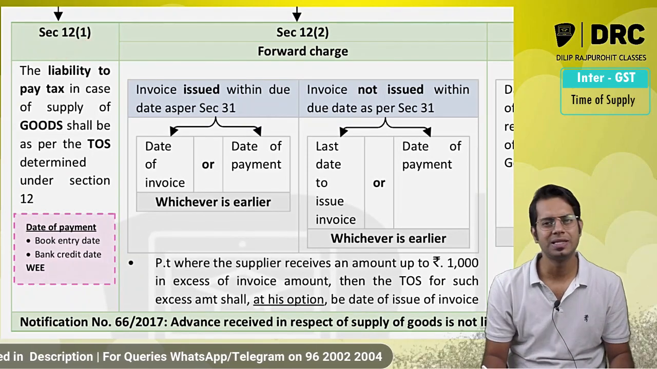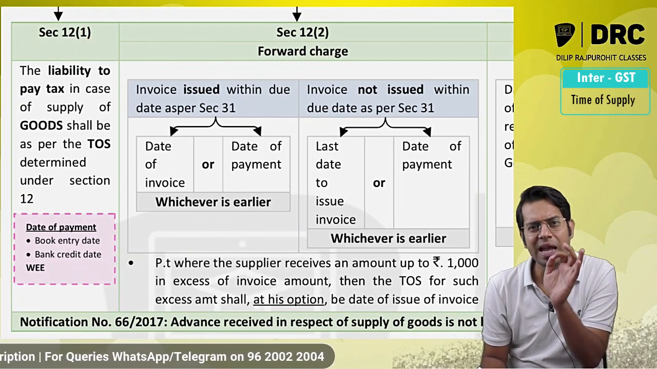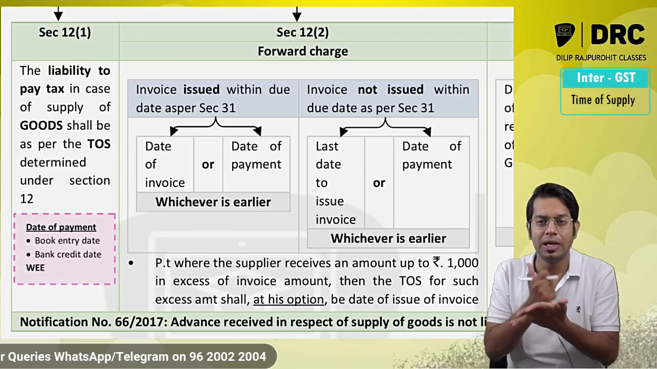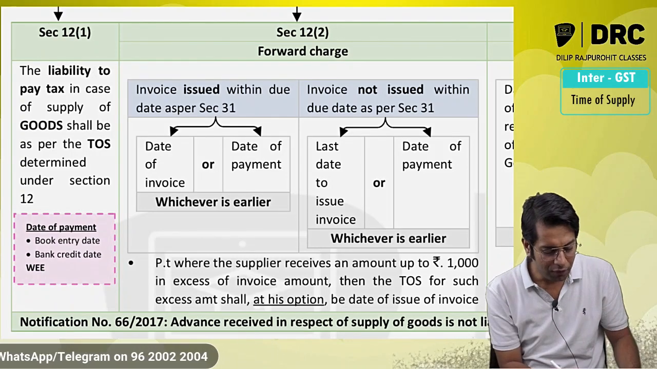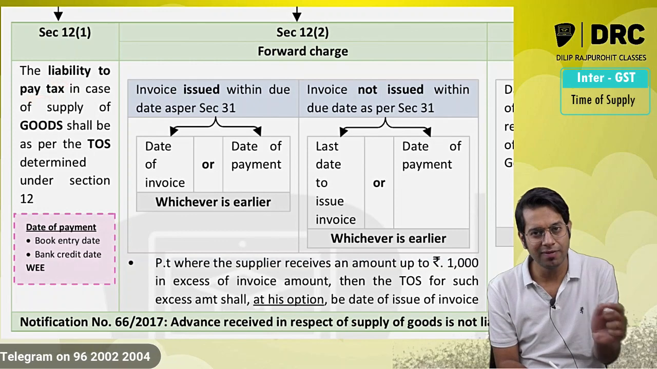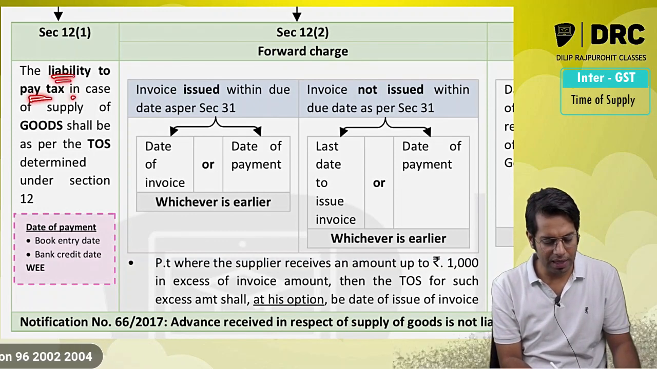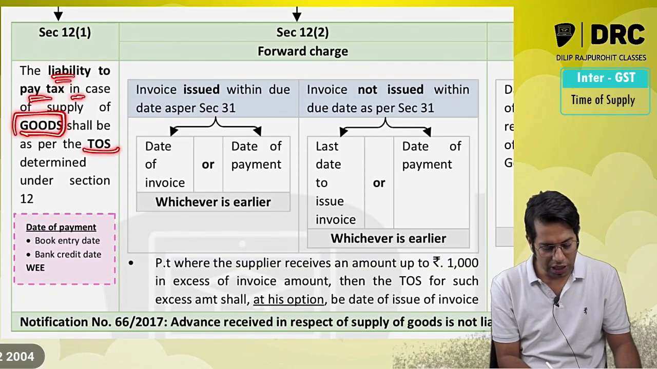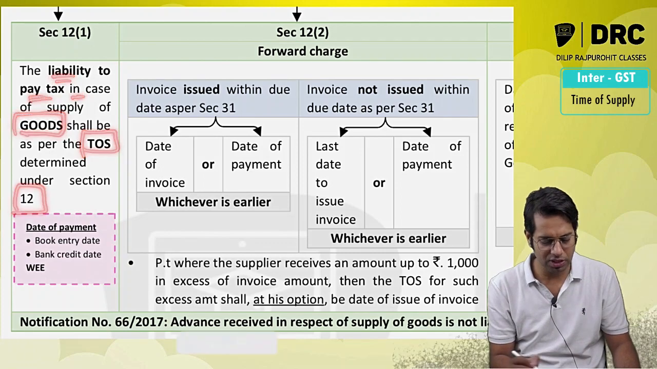Section 12 subsection 1 says the liability to pay tax in case of supply of goods. Why do we learn this time of supply, sir? Because if you want to know the liability, the date when you are liable to pay tax in case of supply of goods, it shall be the time of supply as determined under section 12.